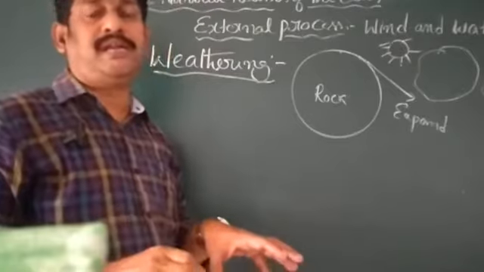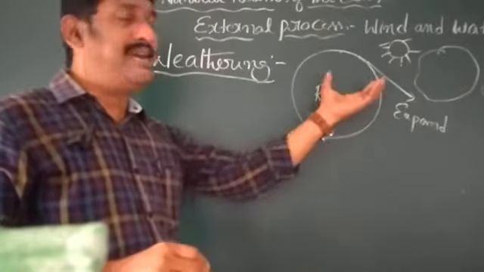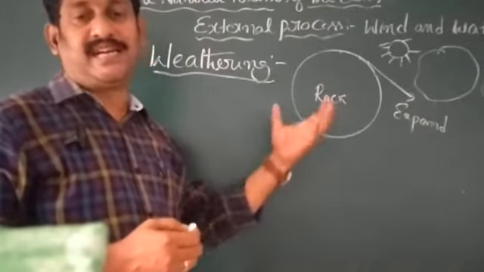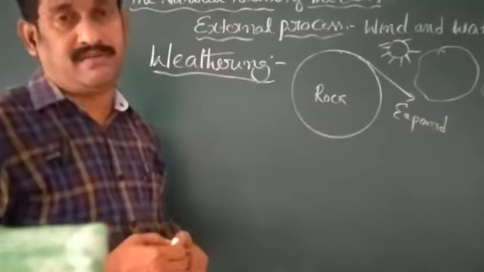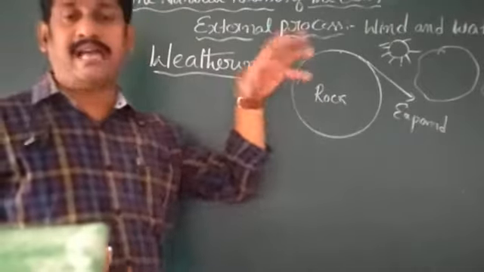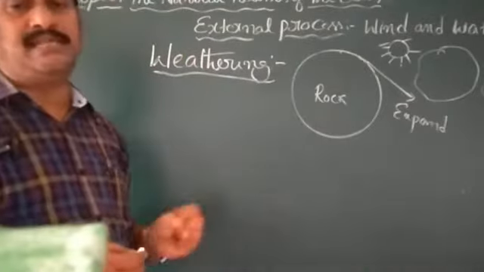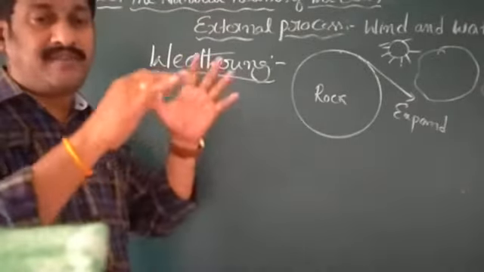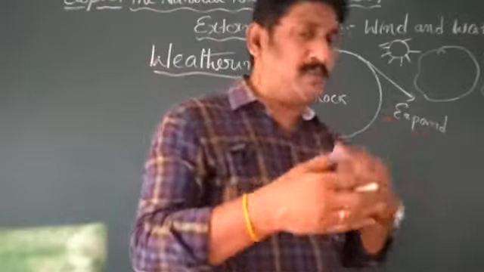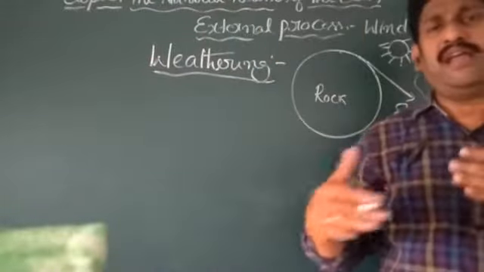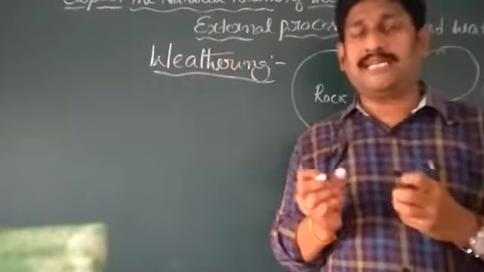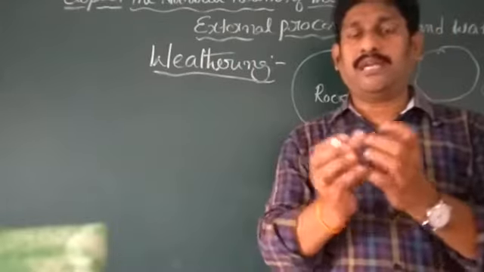So in that particular time, it contracts when cooled down. The rocks, when exposed to heat, expand and contract when cooled down. As the surface of the rocks, that process will continue day by day. Contract and expand. Contract and expand.